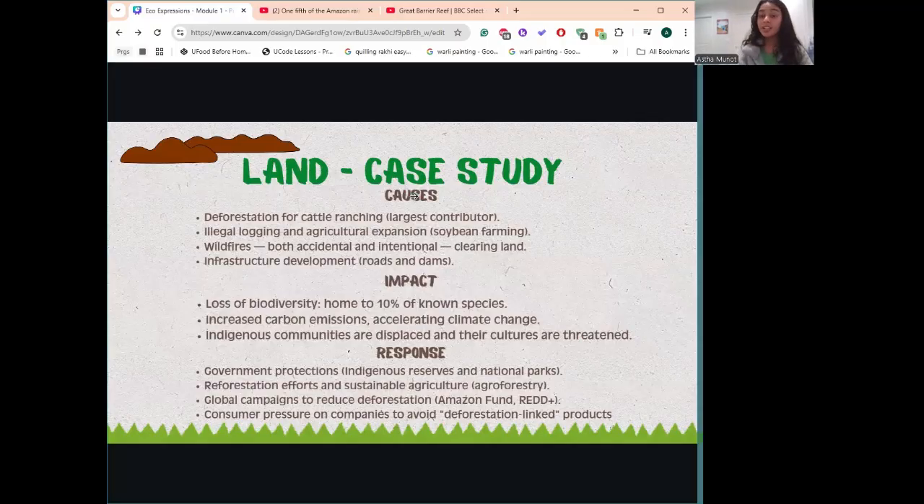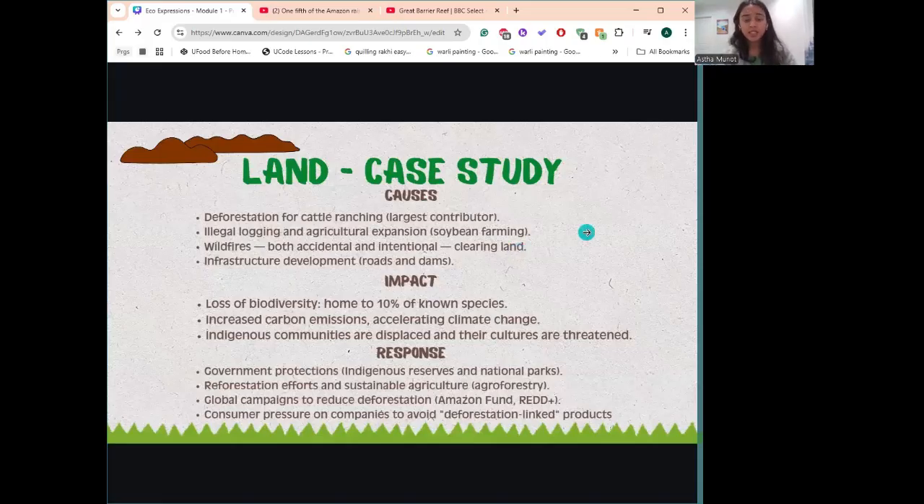Illegal logging is basically cutting down trees illegally, without permission, for wood and other natural resources that come from trees. And then agricultural expansion, like soybean farming, cutting down trees to make space to grow food. Another cause is wildfires, both accidental and intentional, to clear the land. And then obviously there's infrastructure development, roads and dams, that also result in deforestation because of the growing population, to make space and build infrastructure, and we're cutting down the forest for that.